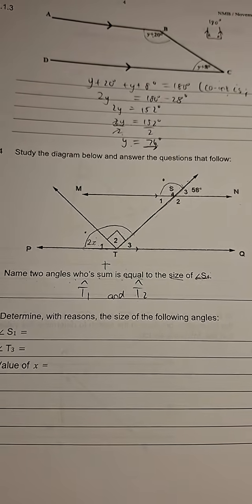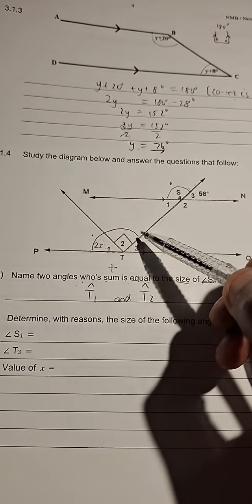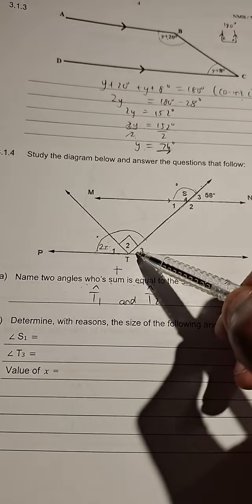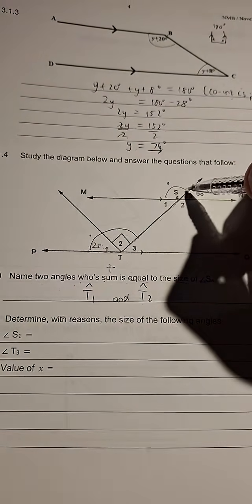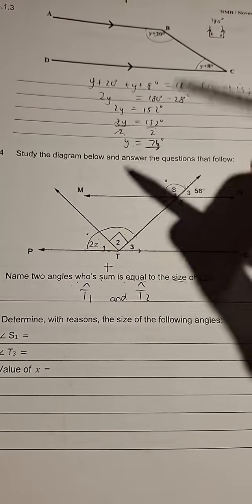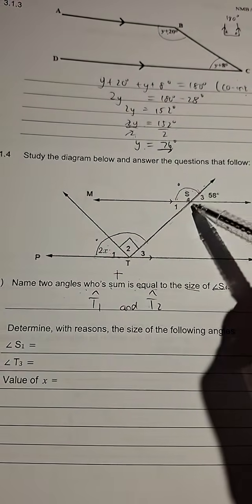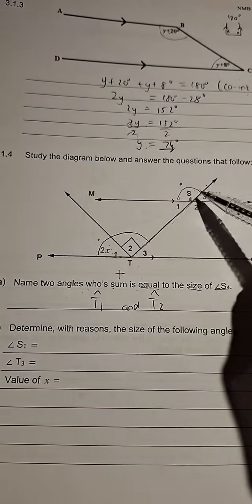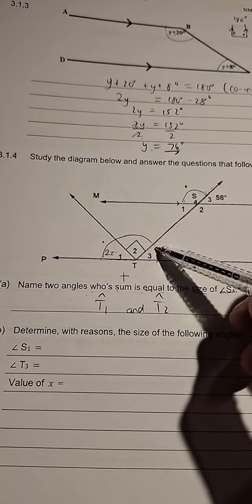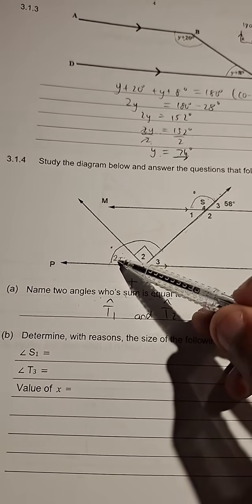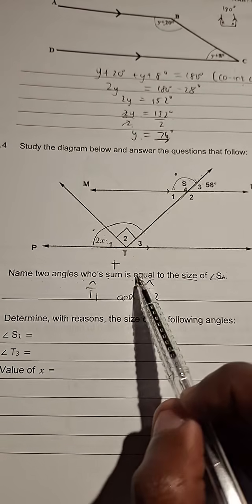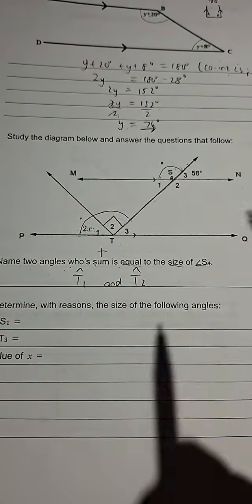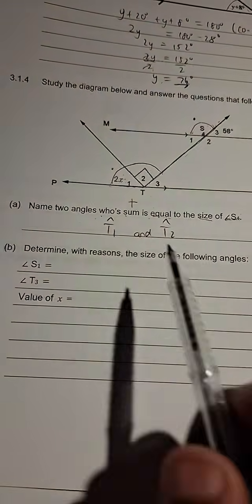Are we together, guys? Angle T1 plus angle T2 is this angle on top of this parallel line on this side of the transversal line, and angle S4 is the angle on top of this parallel line on the same side of the line TS. So angle S4 is equal to angle T1 plus T2. Those are the two angles whose sum is equal to the size of angle S4. That's all they wanted: angle T1 and angle T2.